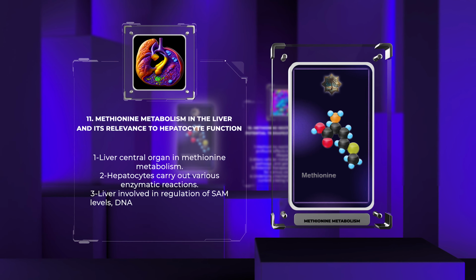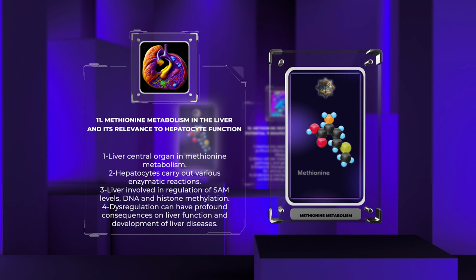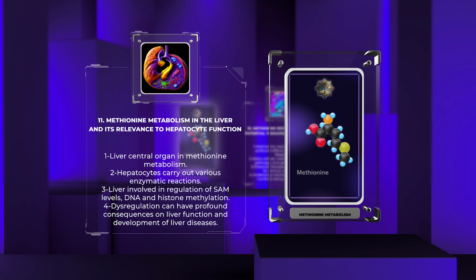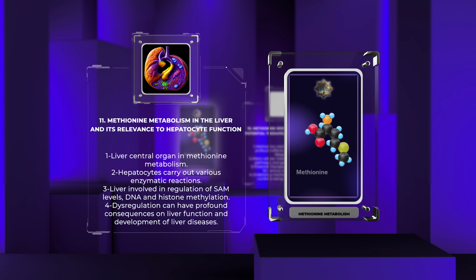The liver is a central organ in methionine metabolism and plays a critical role in maintaining its homeostasis. Hepatocytes carry out various enzymatic reactions, including methionine biosynthesis, the transulfuration pathway, and the conversion of homocysteine into methionine. Furthermore, the liver is involved in the regulation of SAM levels, DNA and histone methylation, and the interplay between methionine metabolism and 1-carbon metabolism. Dysregulation of methionine metabolism in the liver can have profound consequences on liver function, lipid metabolism, and the development of liver diseases.